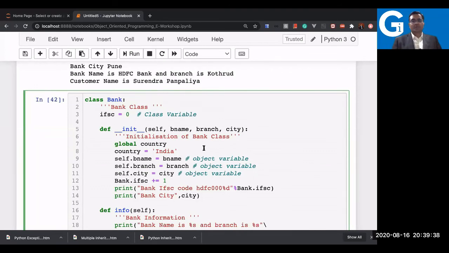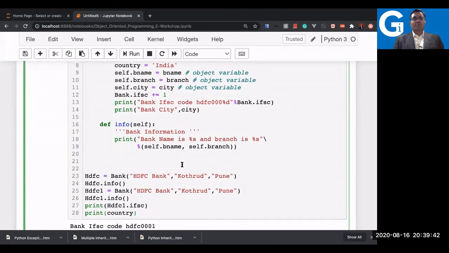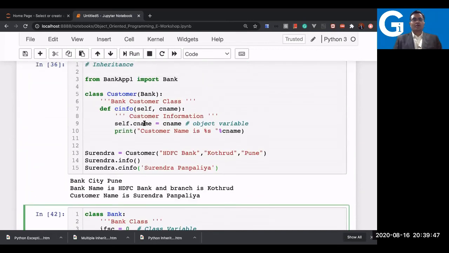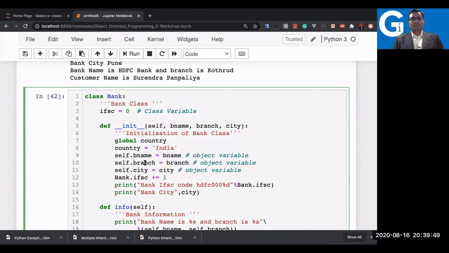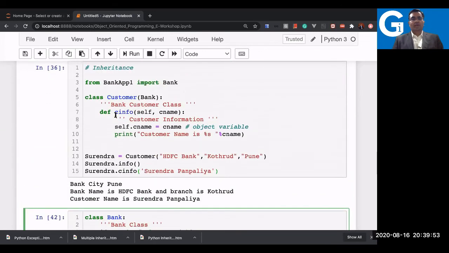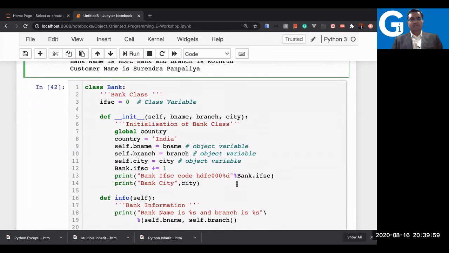See it with an example. Here, there is an info method now which is written in the bank class. I will write this customer class now. Okay, so let me write this customer class.